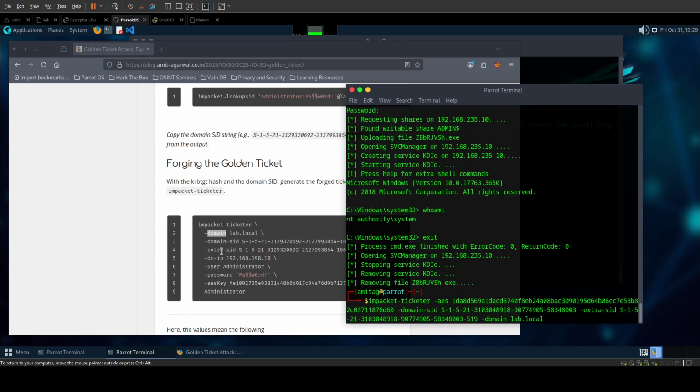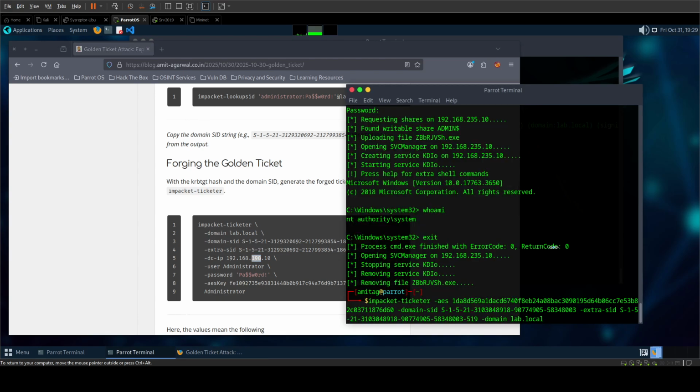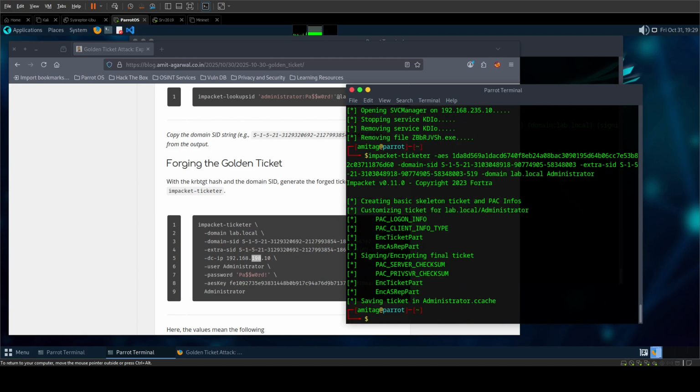Then the domain SID, extra SID. DC IP is not required, user password is not required, AES key we have already given, and the username. DC IP is not required because we have added it in the /etc/hosts file. So we can just give administrator here, and it should generate a ticket. Now this ticket is generated in administrator.ccache.